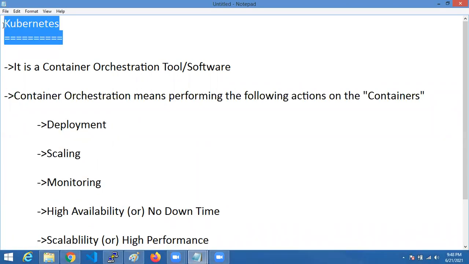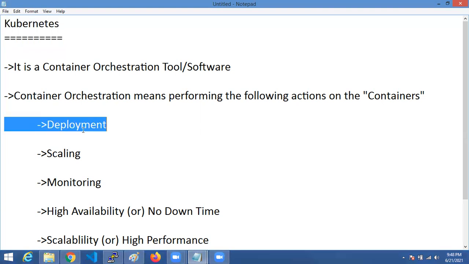Okay, what will Kubernetes do? Some actions on the containers. What are those actions? Simple. First thing, deployment. For Kubernetes, we should give some inputs as a DevOps engineer. Kubernetes is one tool, one software that we are going to install in the infrastructure. Till now we created containers in a machine, on a system, that is the infrastructure.